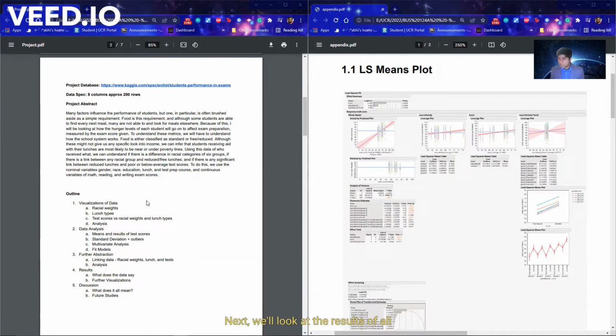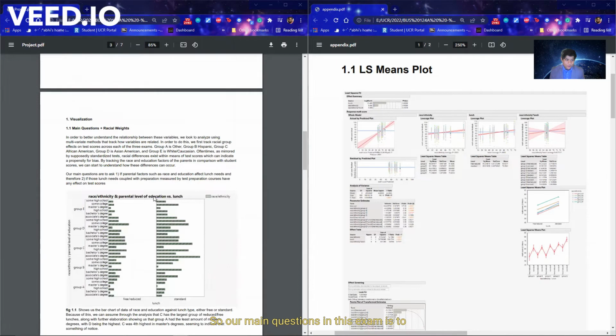Next, we'll look at the results of all of these analyses in order to understand what the data might truly say, looking at further visualizations and potentially looking farther to future studies and figuring out eventually what it all means. So our main question in this exam is to understand if parental factors such as race and education affect lunch needs, and therefore if those lunch needs are coupled with preparation measured by test preparation courses, whether they might have any effect on test scores.